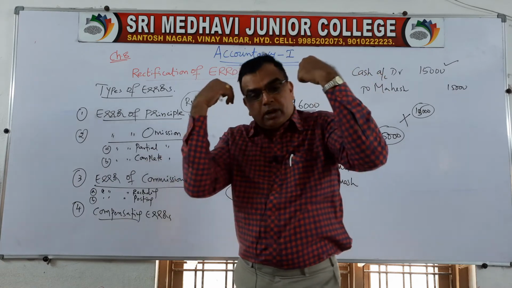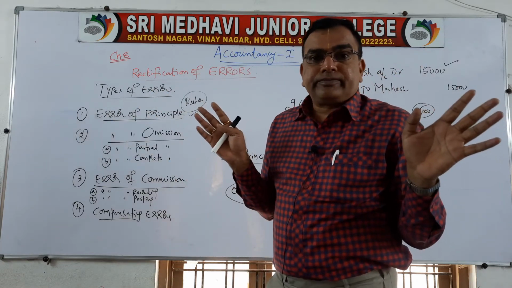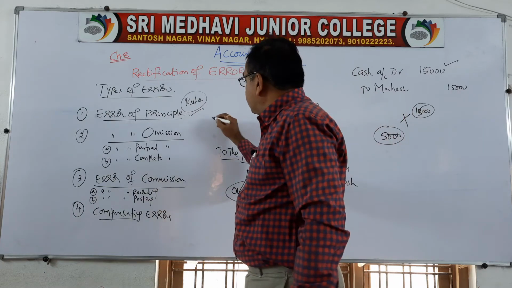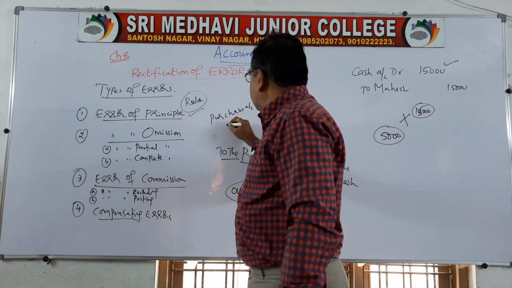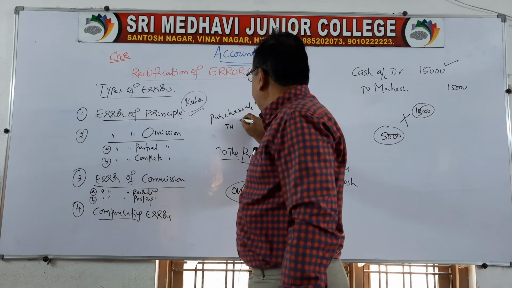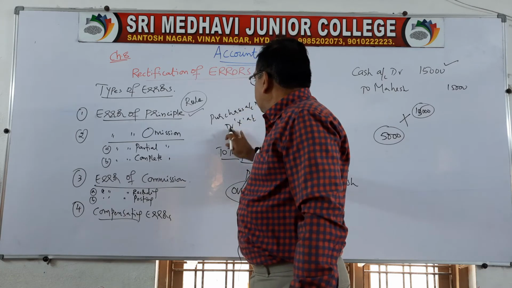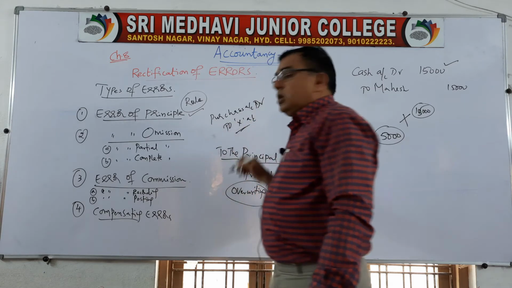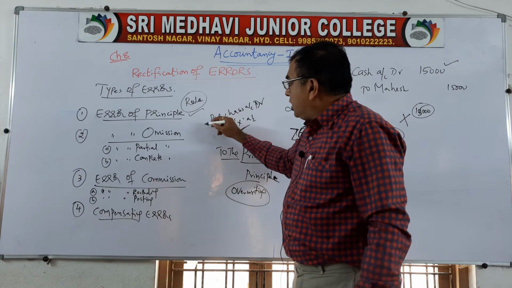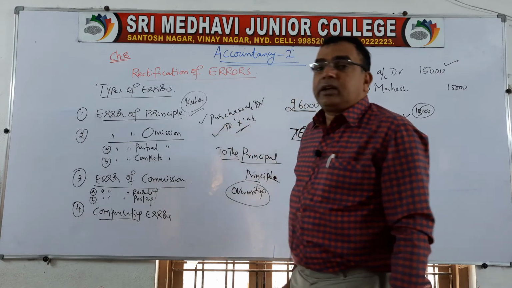Complete omission means completely transaction is not recorded. For example, you have purchased goods from some X. Purchases account debtor to X account, you have to write entry. So, this transaction is to be recorded both in purchase book as well as X account.